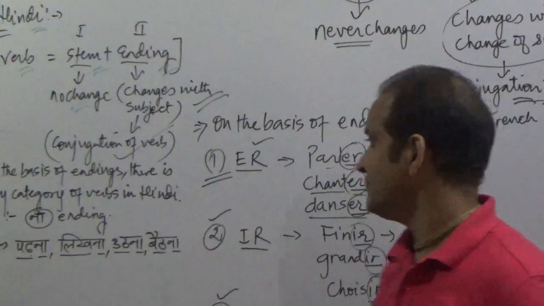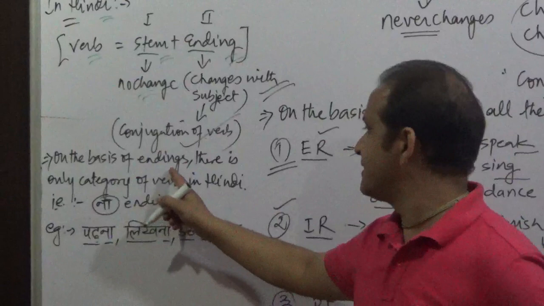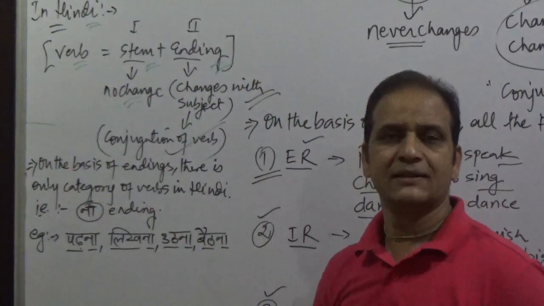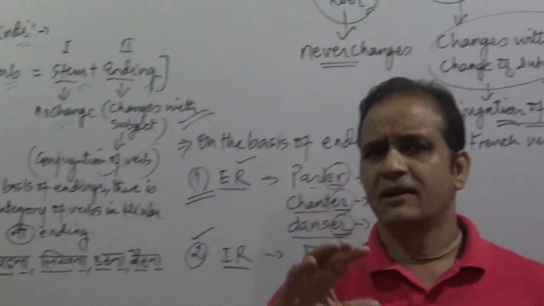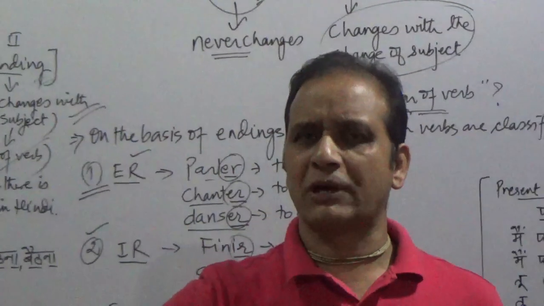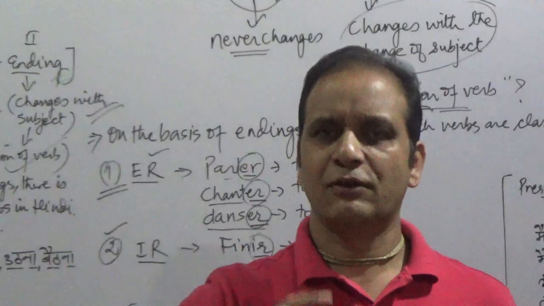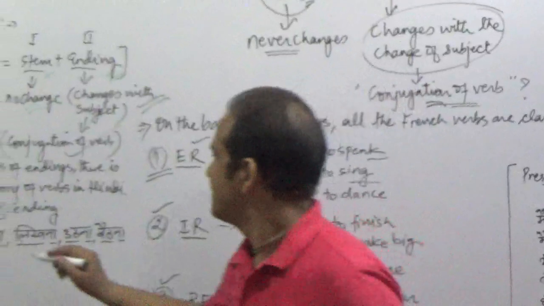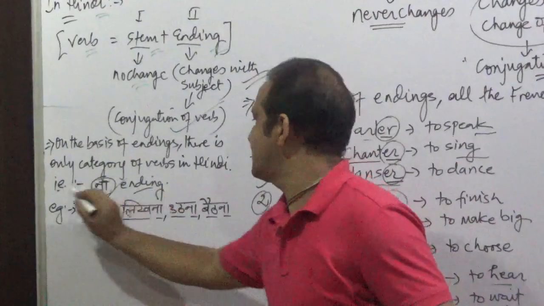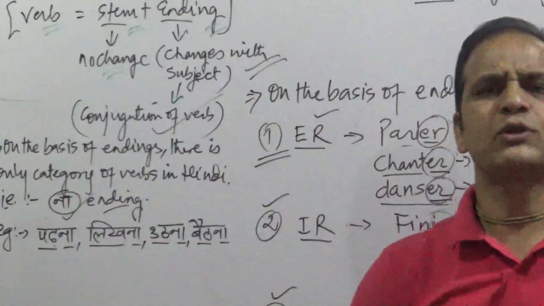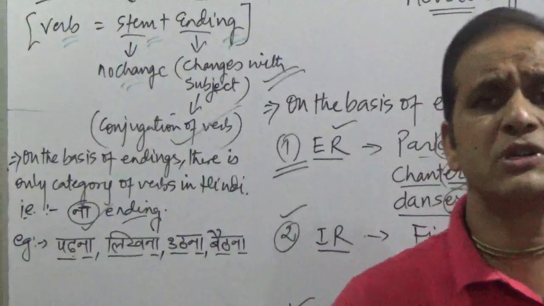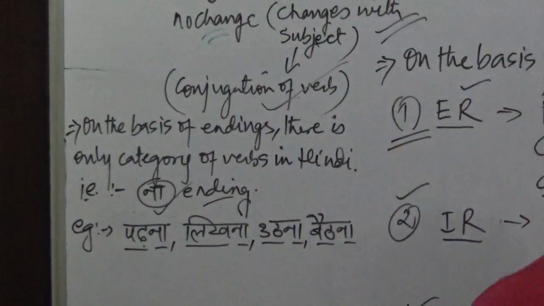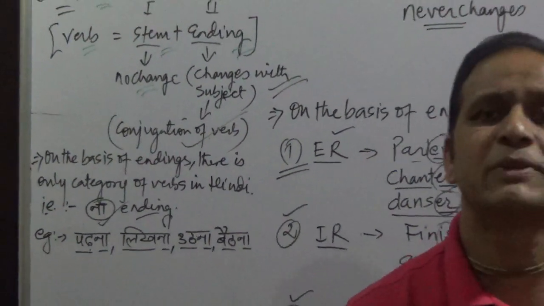And on the basis of endings, there is only one category of verbs in Hindi. If you want to classify Hindi verbs on the basis of endings, you will find only one group, only one category. And what is that? Na ending. You take any Hindi verb in its original form. Original form means infinitive form. You will see it will be ending in na.